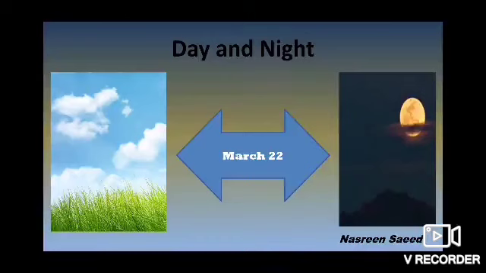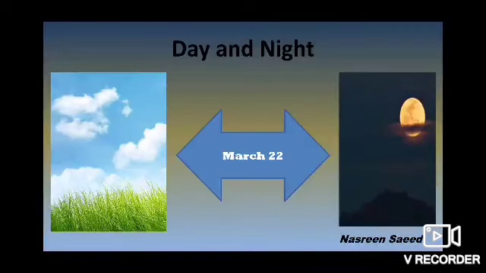So we saw what happens after March 22. After March 22, again the daytime increases, nighttime decreases. Then June 21 comes, the day is longest and the night is shortest. Then from June 21, the day becomes short and the night becomes long till September 22. Then on September 22, again the day and night are equal.